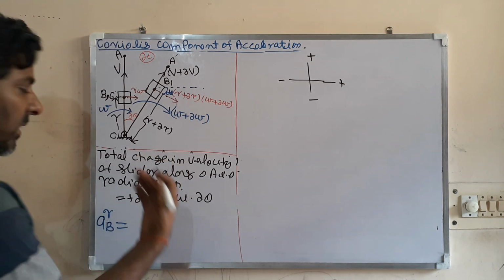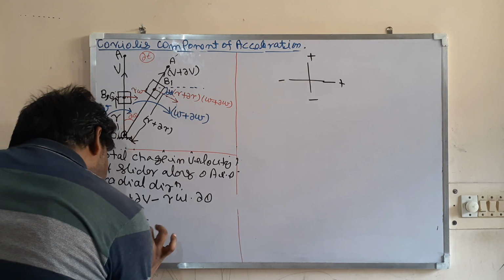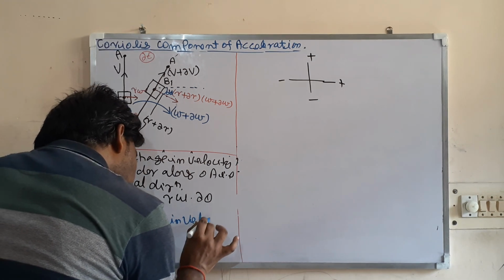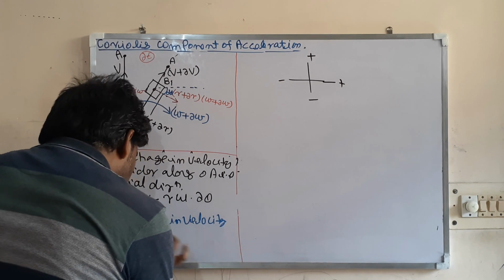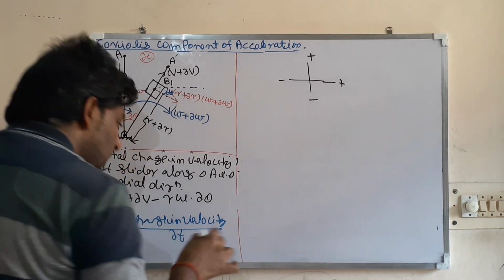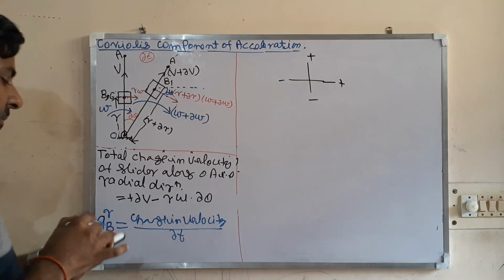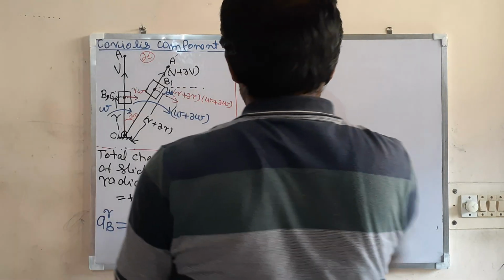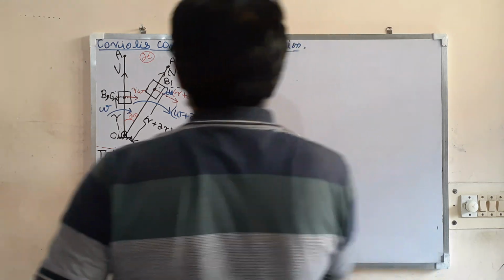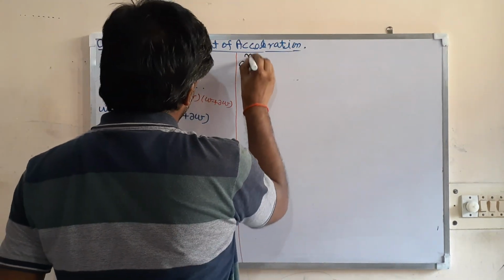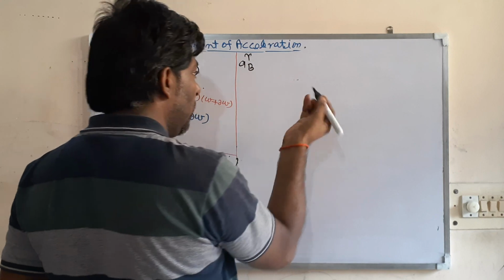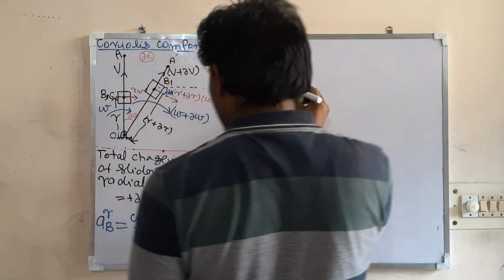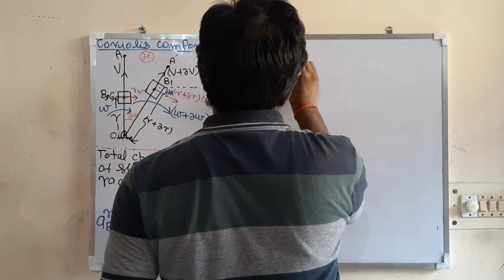Acceleration is change in velocity divided by time, and that change was in our small time del t. So the radial acceleration of B, absolute, or with respect to fixed, is equal to: what is the change in velocity?